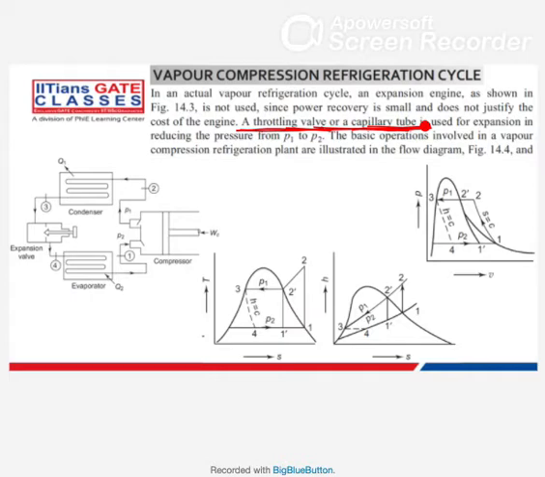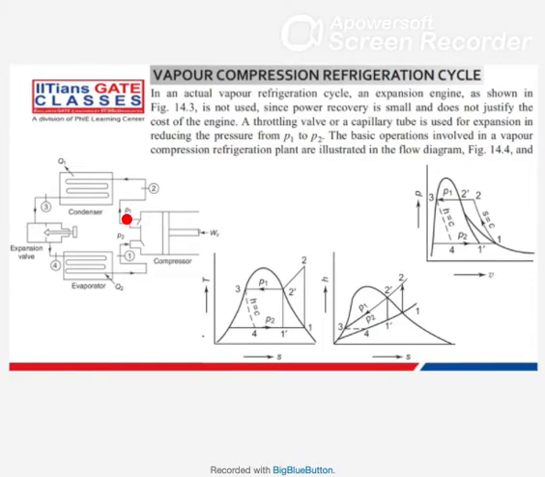That is an isenthalpic device. So instead of the engine, we use a throttling valve or capillary tube for reducing the pressure and temperature, and in this way it completes the cycle.